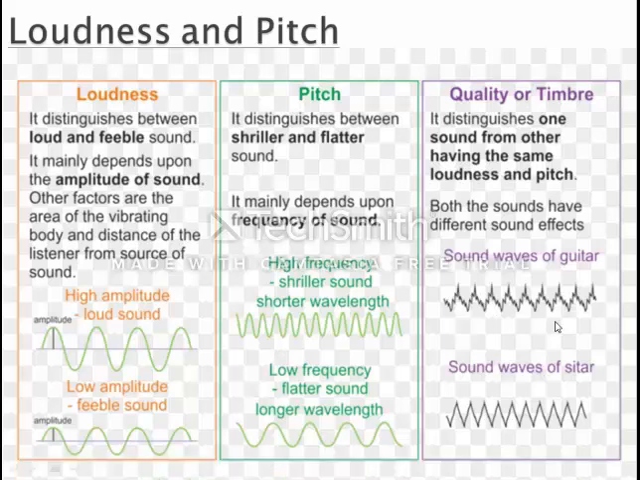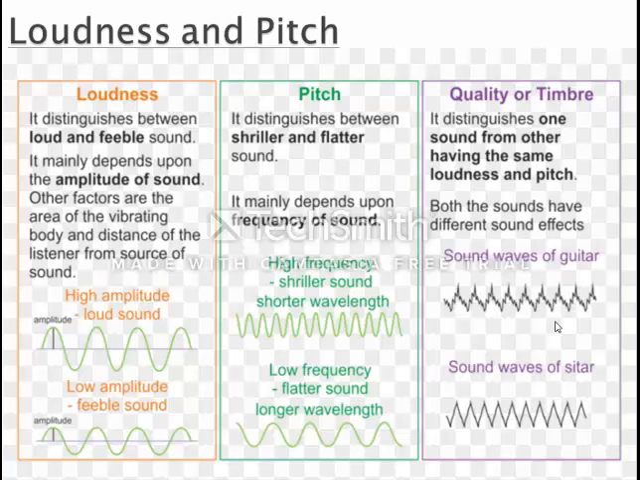In last class we have seen about the characteristics of sound. We have talked about amplitude, frequency, time period, and loudness, pitch, and quality also. What do we mean by amplitude? The maximum displacement from the mean position, that is said to be amplitude. What is frequency? Number of oscillations completed per second. And what is time period? The time taken to complete one oscillation.